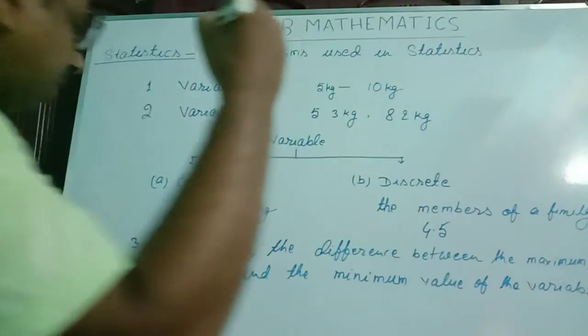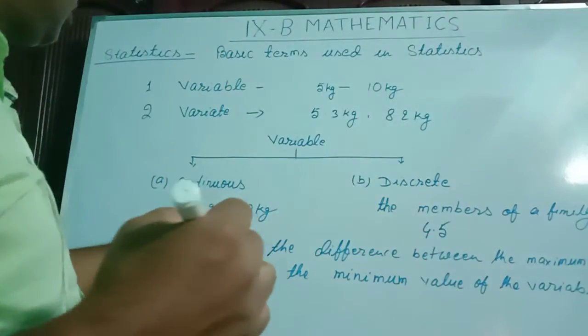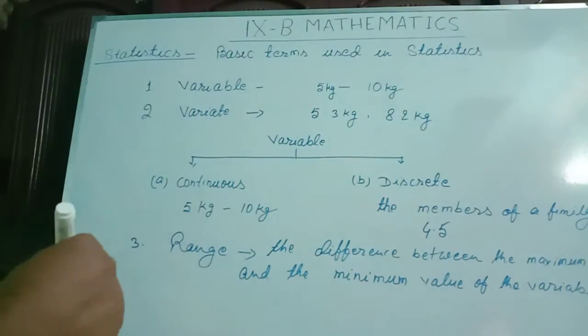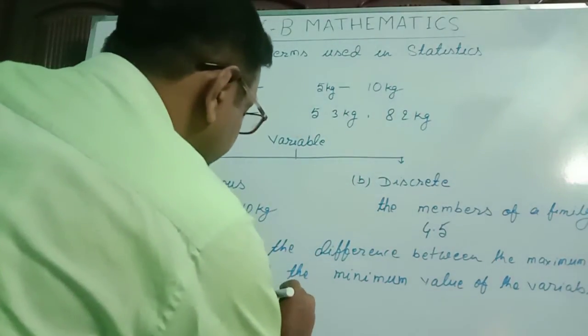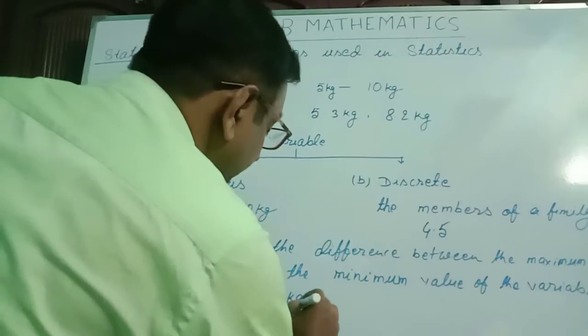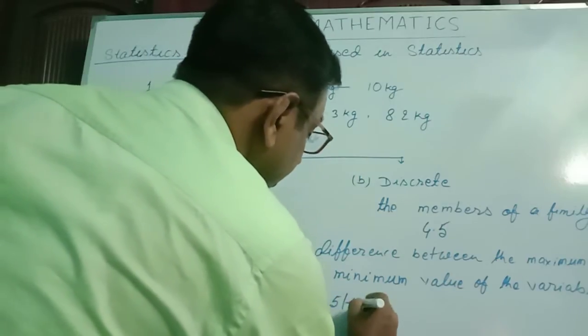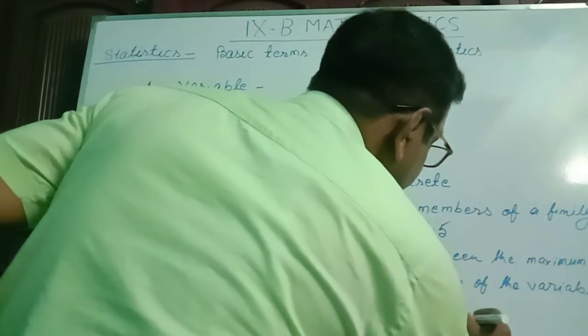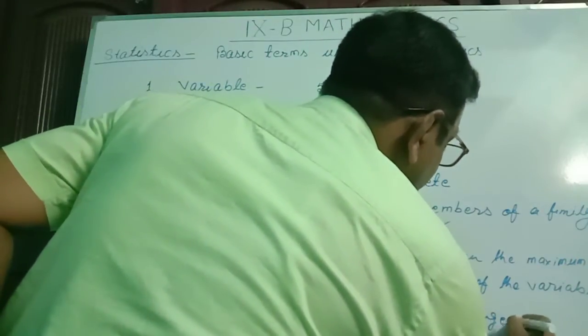Suppose this is the variable, 5 kg and 10 kg. We have taken this as the variable. So the range of this variable will be equal to 10 kg minus 5 kg, equal to 5 kg. This 5 kg became the range of the variable.